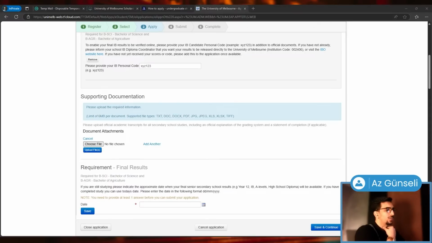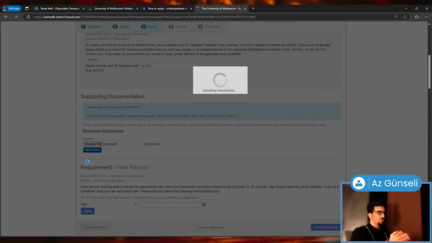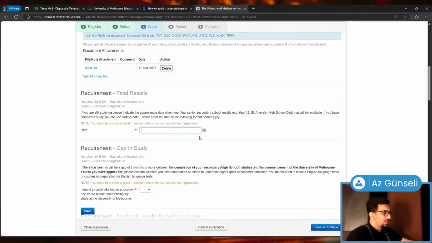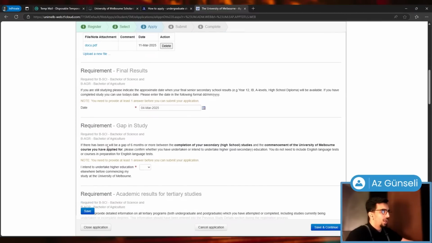Choose file. So let's choose the random document, and then we click on upload files. So we have to do that. Unless we finish uploading this one, it will not let us upload another file. So yeah, it is uploaded. Final results. Let's choose a date. Let's say, I don't know, March the 4th, and then gap in study.